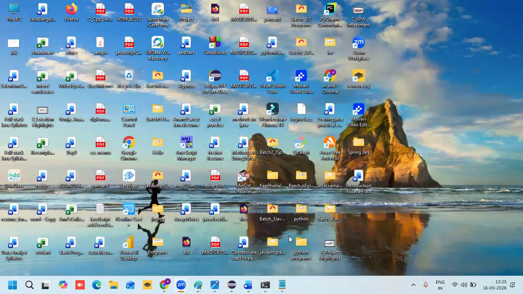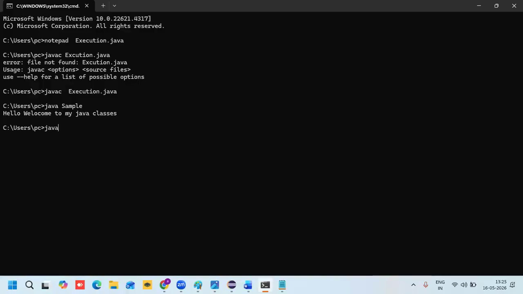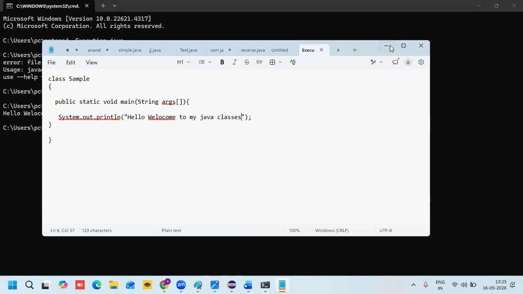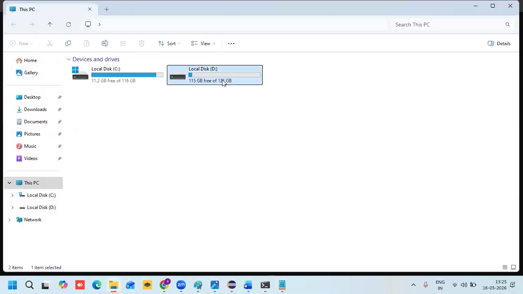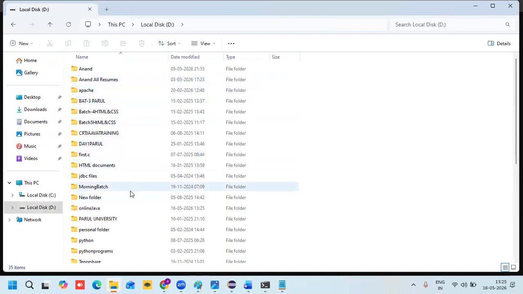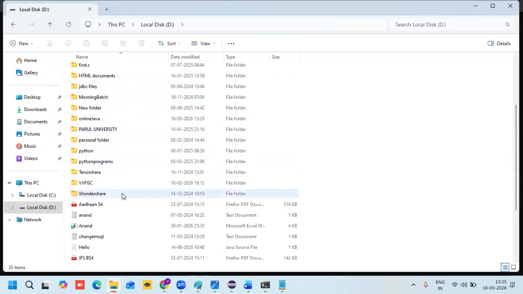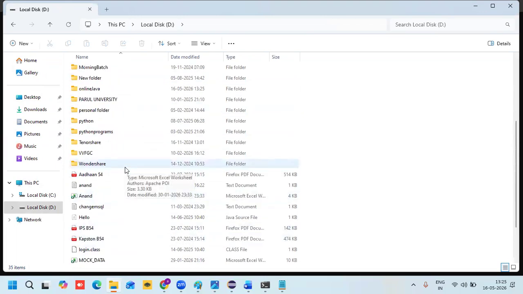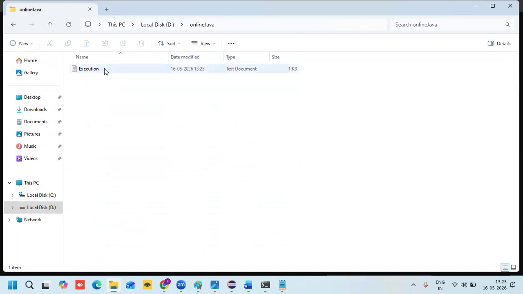Okay, let me compile the file once again. Javac, sorry for the delay. Javac, what is my file name here? Local disk, online Java batch, right? So local disk, online Java. The execution file generated. Okay, the one source file generated. This is the Java source file.